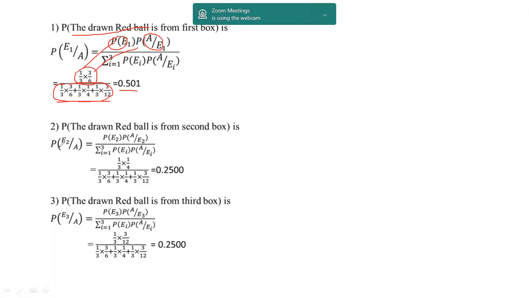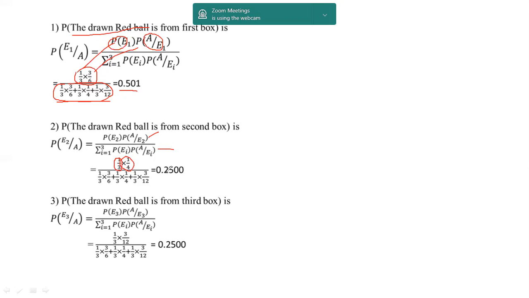Similarly, the red ball drawn from the second box is probability of E2 over A. Using the Bayes theorem, again probability of E2 into probability of A by E2. Again, the denominator belongs to all red balls and the numerator belongs to only second box red balls. The second box probability is 1 by 3 and the respective red ball probability is 1 by 4. So 1 by 3 into 1 by 4 is the numerator.